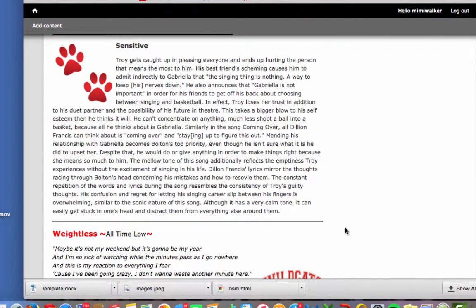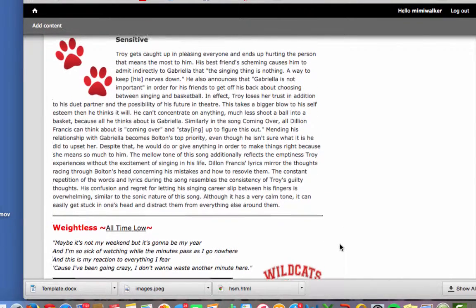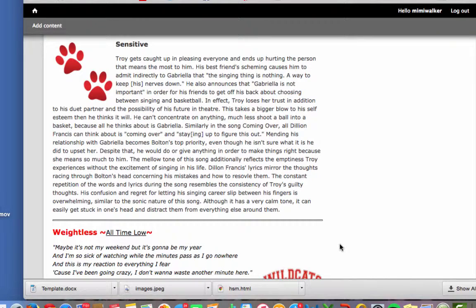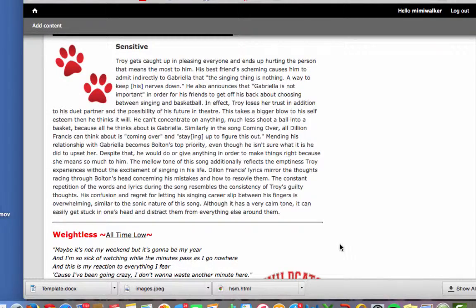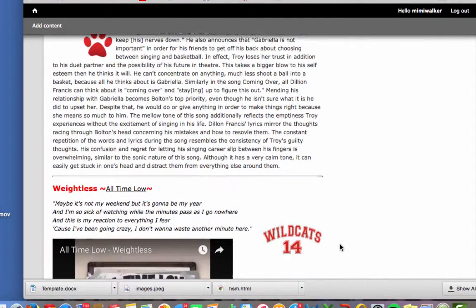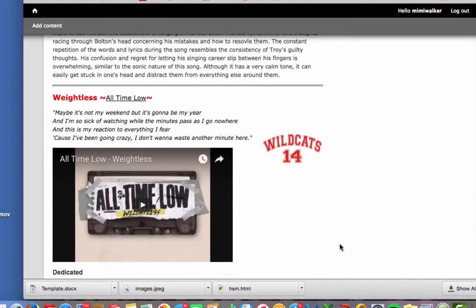him. I think it shows that Troy is in this negative headspace and he's just very confused and all he can think about is solving the problem, making things right, and getting back to singing because he's realized that that's really important to him and basketball is not the only important thing to him in his life.